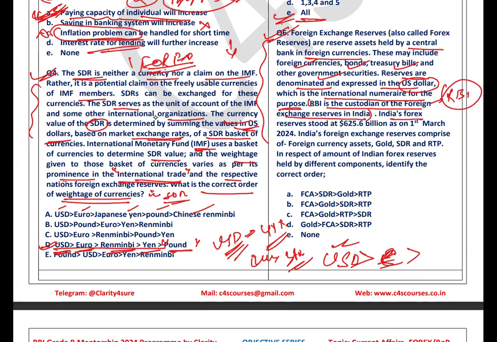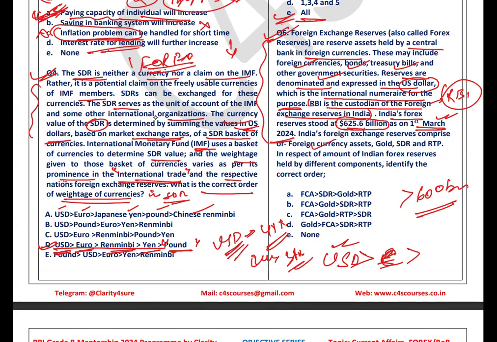India's forex reserve stood at $625.6 billion on 1st of March 2024. So this is one fact, that it has crossed the mark of $600 billion. And this figure will obviously change as your RBI exam comes nearer. We will update it for your examination purpose. But right now, just remember that on 1st of March, the forex reserve held by India is around $625.6 billion.